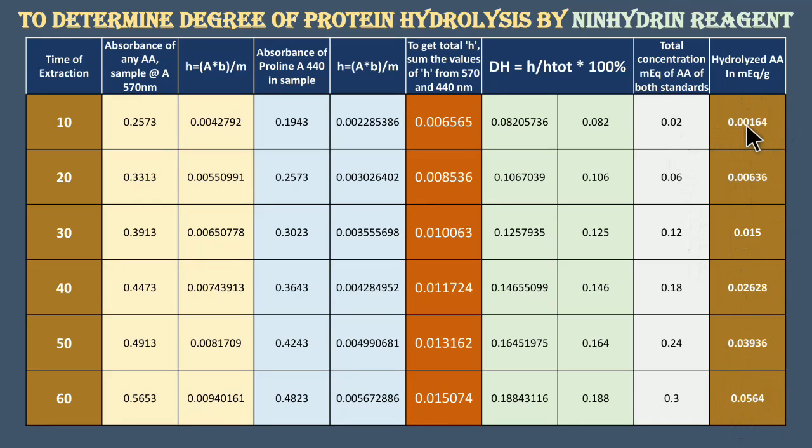So these two columns have been introduced or included as per our opinion. The experiment did not explain this. The experiment stopped at this particular point, where the percentage of the degree of hydrolysis has been shown. So further we have extended this. Hopefully this will be helpful for the study. If there is any mistake in this inclusion, please write it down in the comments, and this ends the experiment.